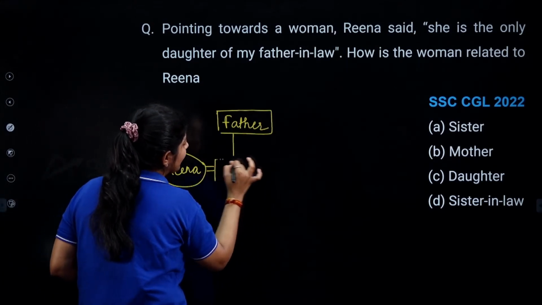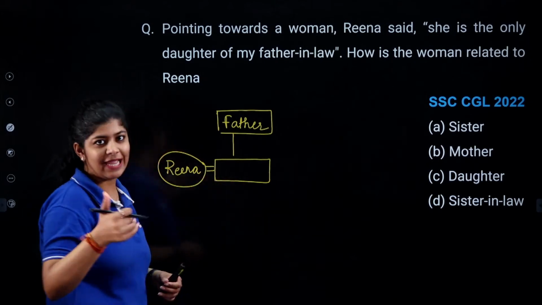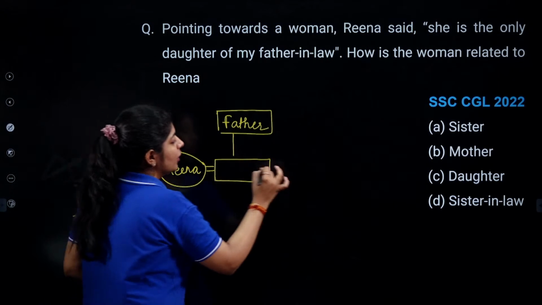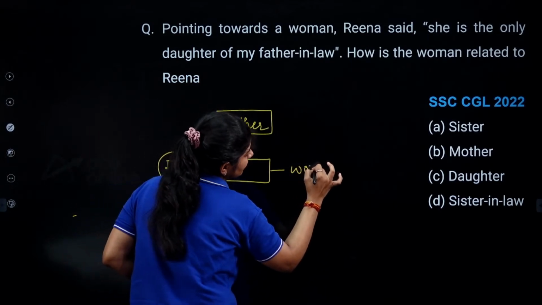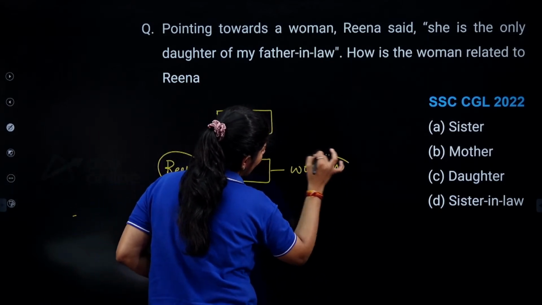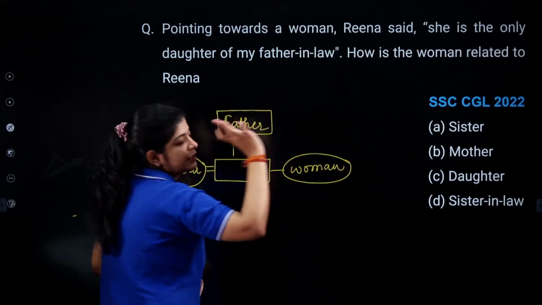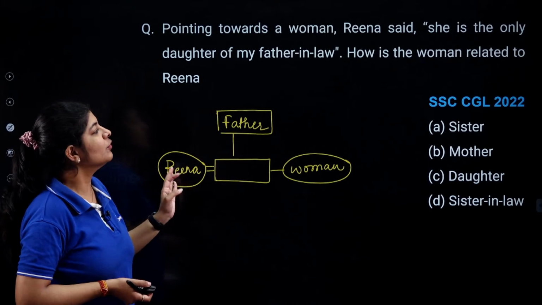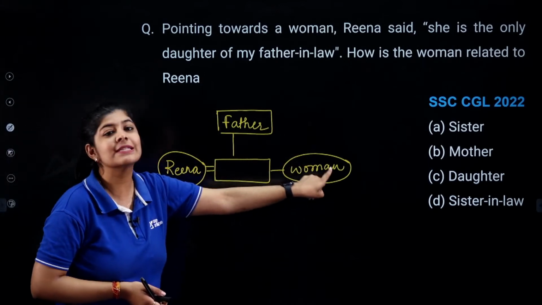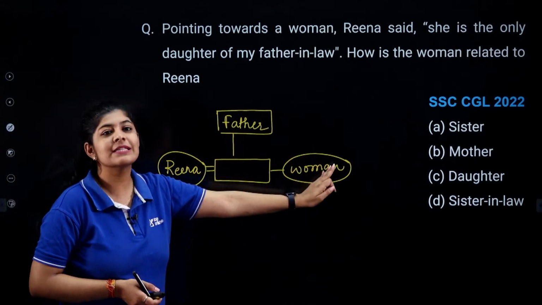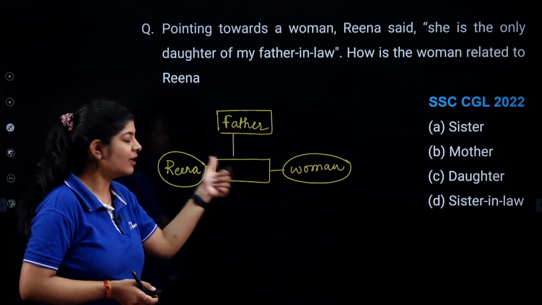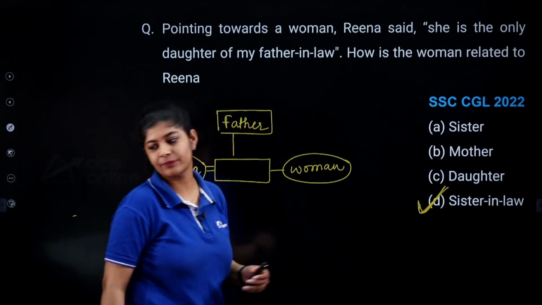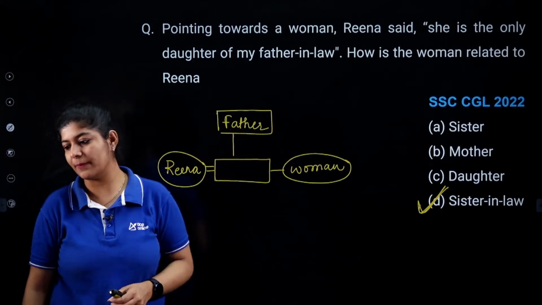He must be married to a woman whose name is not given, but it says that she is the only daughter. Only daughter, that means here the woman is present. There are no other daughters, or there are no other sisters present. Now we have to determine how this woman is related to Reena. So the woman is nothing but sister-in-law. So the correct answer over here is option number D.